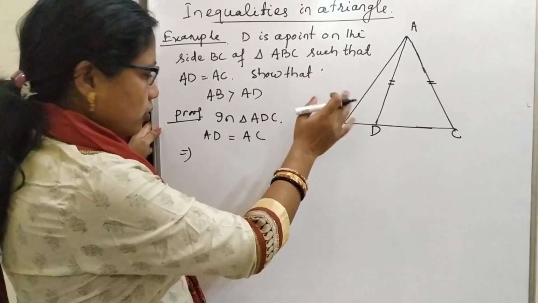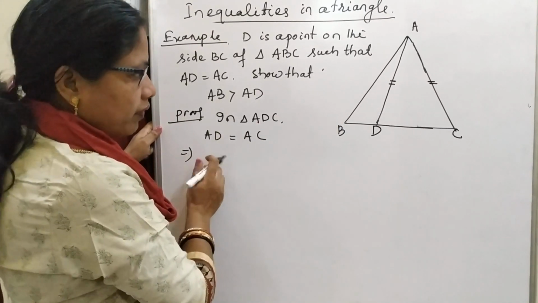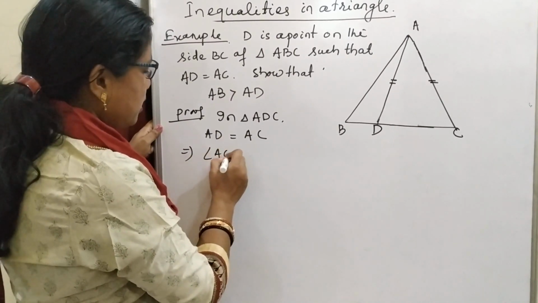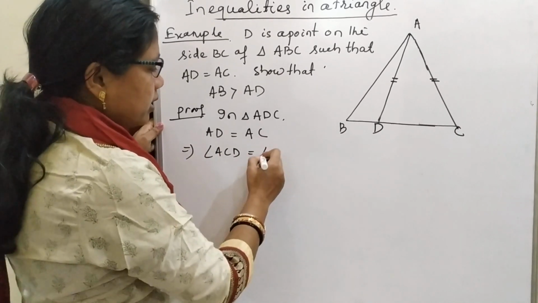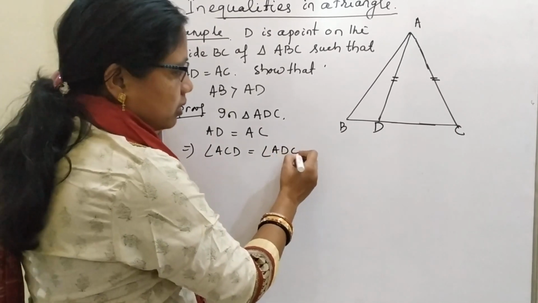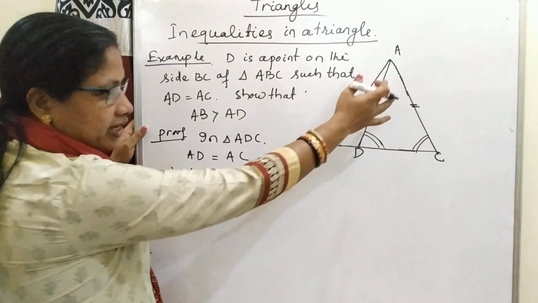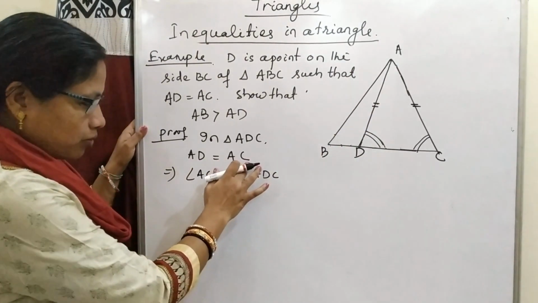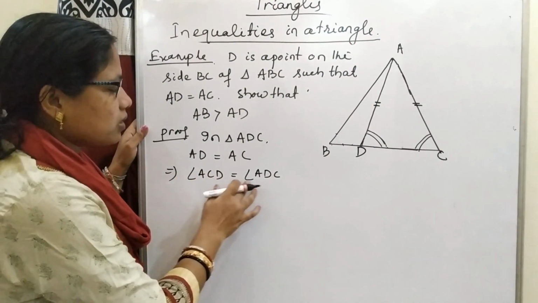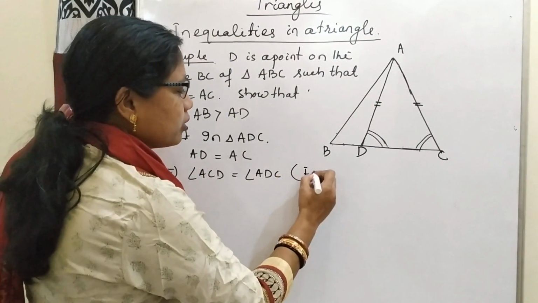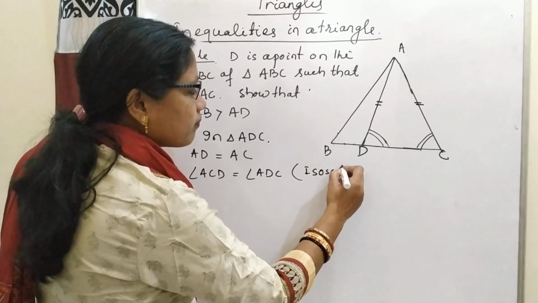So by this theorem, the opposite angle of AD is angle ACD, which is equal to the opposite angle of AC, that is ADC. So angle ACD is equal to angle ADC due to isosceles property.